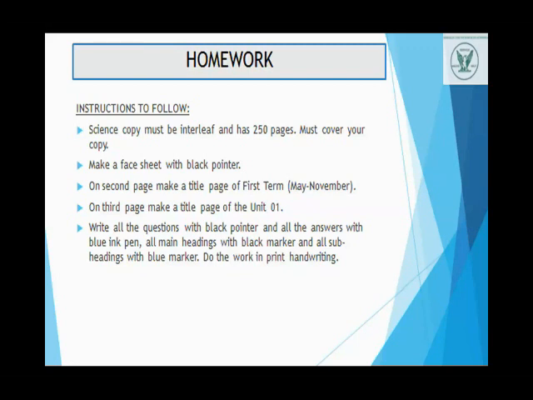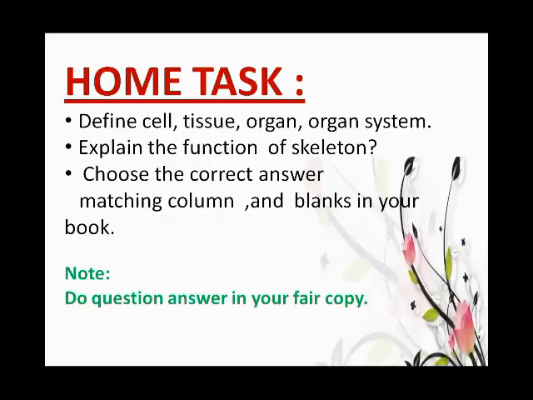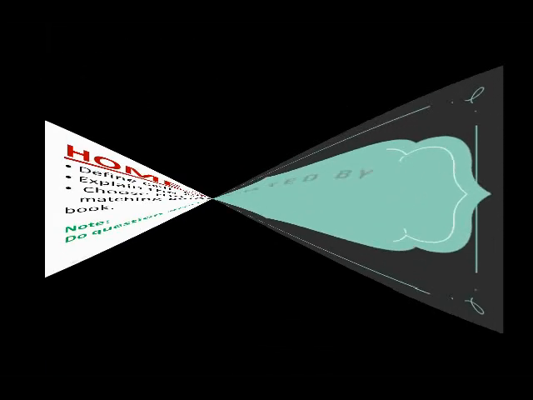Okay. After it, we will discuss the homework: define cell, tissue, organ, system; explain the function of a skeleton; choose the correct answer from the book; matching the columns; fill in the blanks in your book; and question answers in the fair copy. Okay, students? Have all of you done it? All of you take a screenshot of the homework.